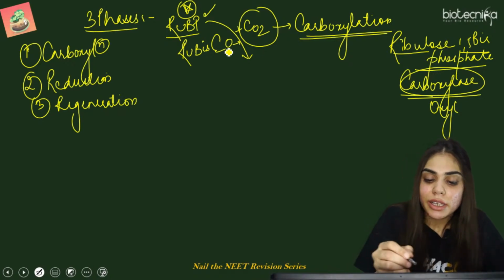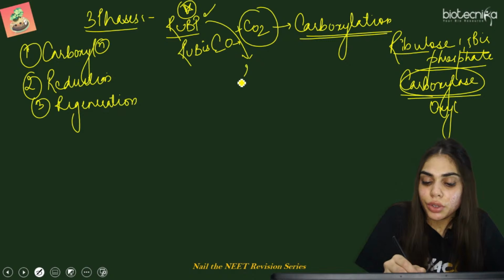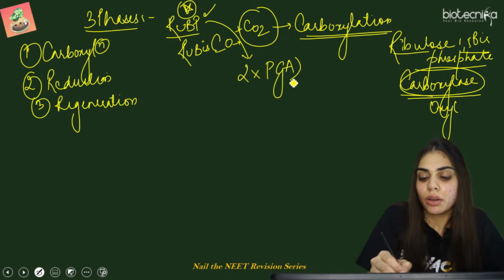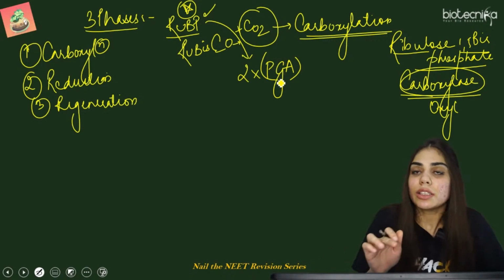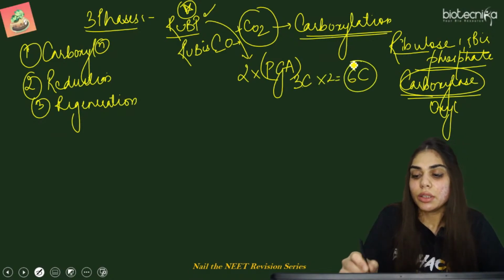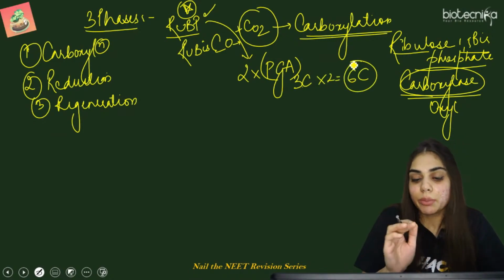So what happens? It will lead to the formation of 2 molecules of 3-phosphoglycerate or phosphoglyceric acid. Now this phosphoglyceric acid is a 3 carbon compound. So when 3 into 2 combines, it gives 6 carbon. तो देखते हैं 6 कार्बन था स्टार्टिंग में कि नहीं.